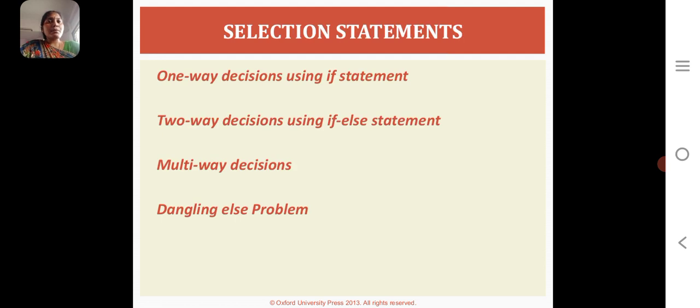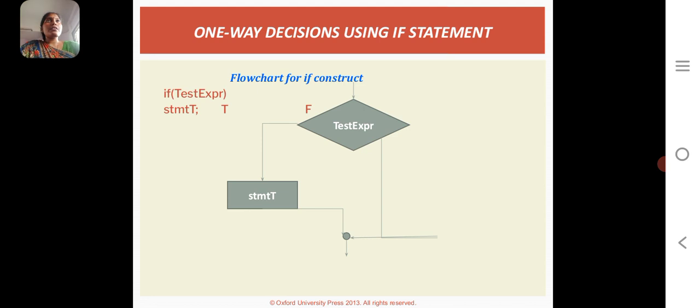The selection statement is based on some set of conditions and it is classified as follows: one way decision making, two way decision making, multi way decision making, and dangling else program. So first we see the one way decision making. One way decision making means the program has only one test expression. If the test expression is true, then it will display the true statement only.